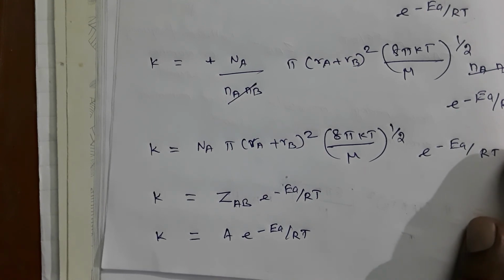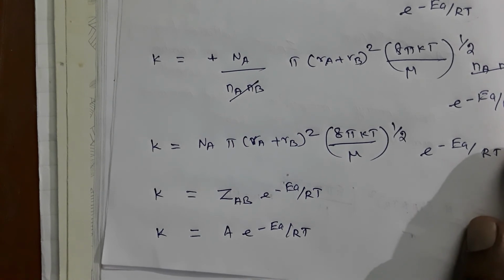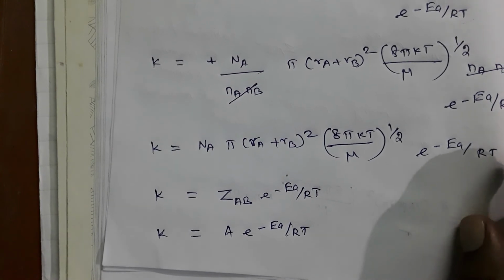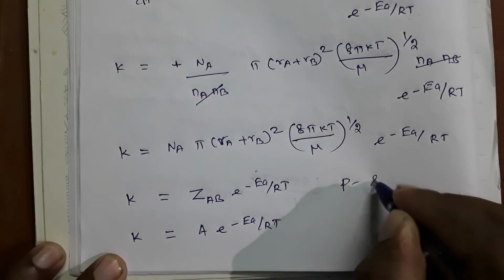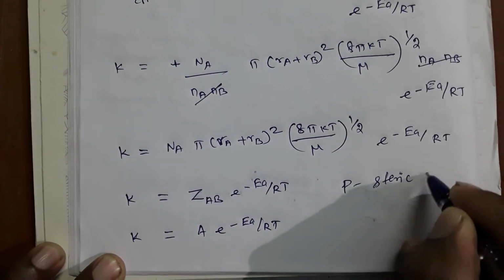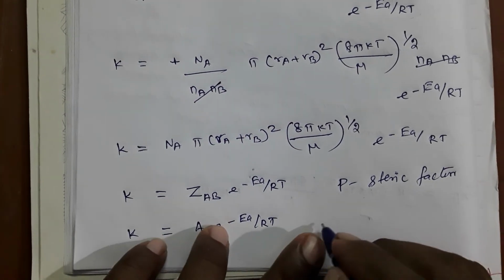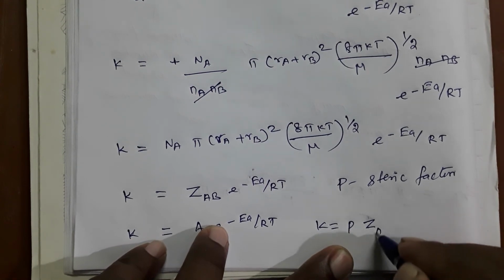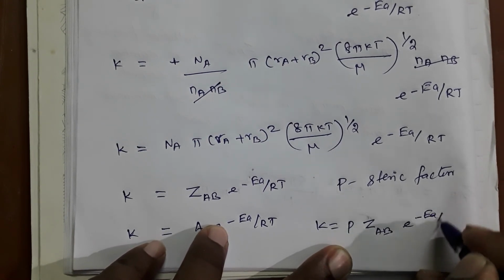If the molecules are not in the proper orientation, they do not undergo proper collisions, and the reaction is not complete. For that, we introduce a steric factor, called P. P is called the steric factor. Hence we can write this equation as k is equal to P ZAB exponential of minus Ea by RT.